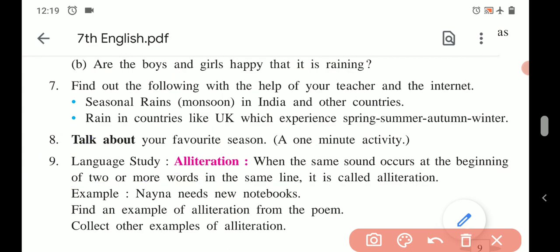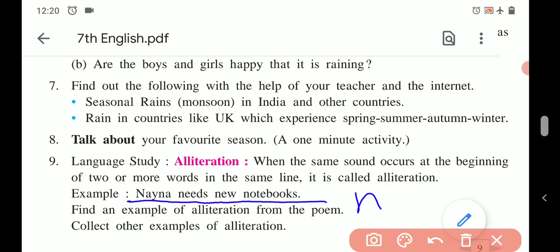Let us see the example of alliteration given over here. This is the line: Naina needs new notebook. See, each word in this line is starting with N. Naina, N, needs, N, new, N, notebook, N. It means at the beginning of each word, the same sound is used. What is that sound? That is the sound of N. The N sound is repeated. So the given line is an example of alliteration.